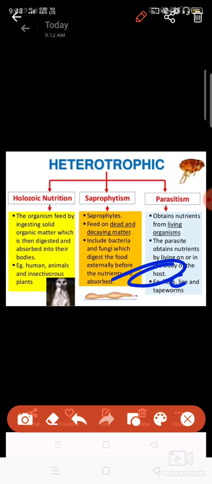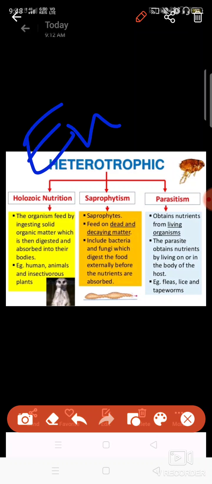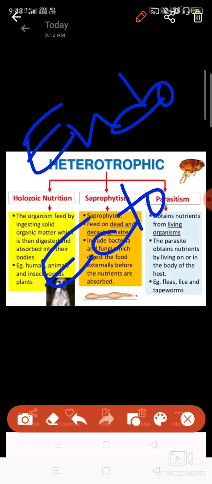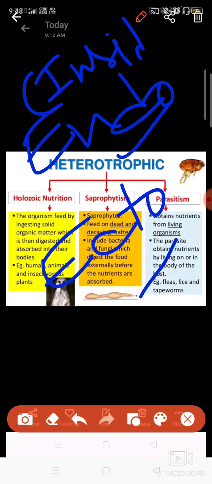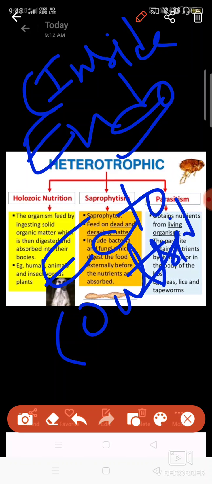Examples are fleas, lice, tapeworm. I told you earlier in the classes that some are endoparasites and some are ectoparasites. Let us revise these two terms again. Endoparasites live inside the body, and ectoparasites are the ones who live outside the body.